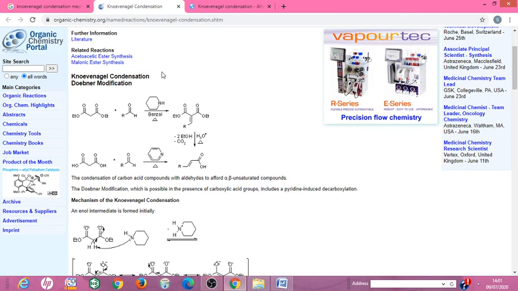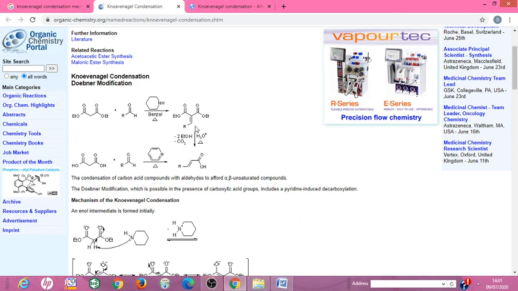We can summarize it in two minutes. We will take one example: benzaldehyde reacts with malonic ester in the presence of piperidine and forms the alpha beta unsaturated ester. This alpha beta unsaturated ester, on hydrolysis, gives the acid known as the alpha beta unsaturated acid. This reaction is known as the Knoevenagel condensation reaction.